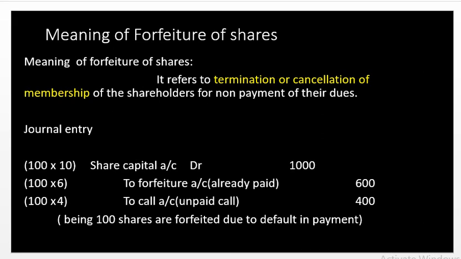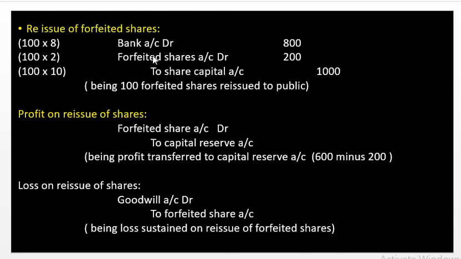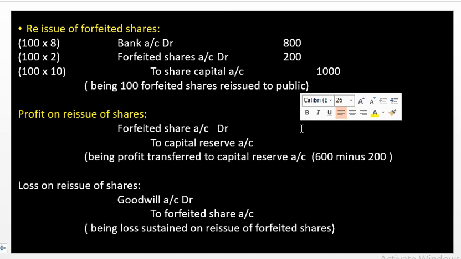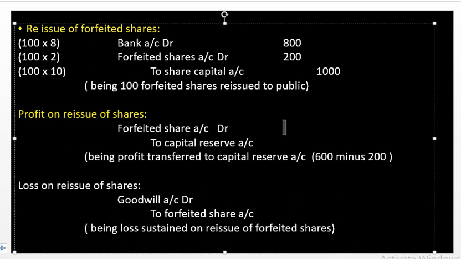The shareholder has paid 600 rupees, and from this reissue of forfeited shares we are sustaining a loss of rupees 200. So we are deducting from 600 rupees, which we have already received from the shareholder, the loss on reissue, 200 rupees. So by the way we are getting 400 as profit. So on the basis of our example we are getting a profit on reissue of 400 rupees.